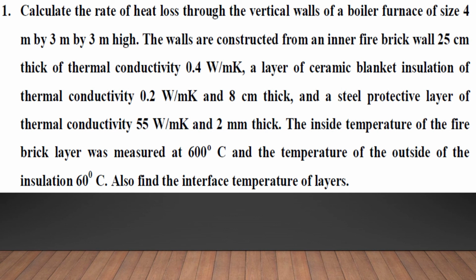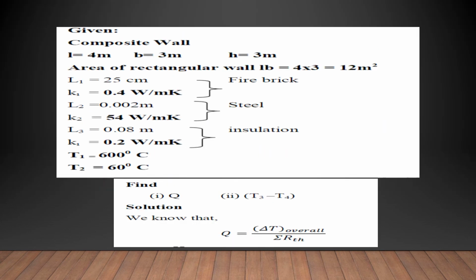The inside temperature of the fire brick layer was measured at 600 degrees Celsius. This is T1, and the temperature of the outside of the insulation is 60 degrees Celsius. That is T2. Also find the interface temperatures. So they want to know the intermediate temperatures, T dash and T double dash, because we have three materials, right? So we will have two intermediate temperatures, one is T dash and the other one is T double dash.